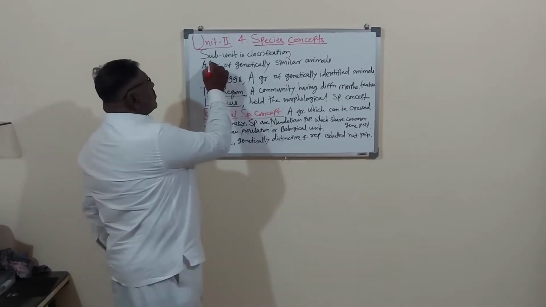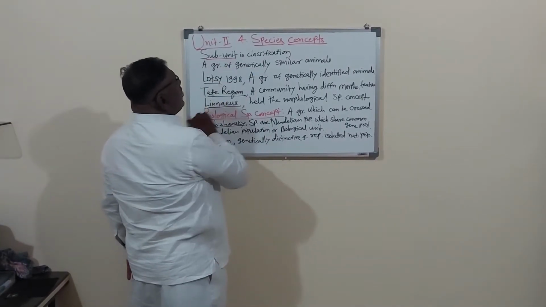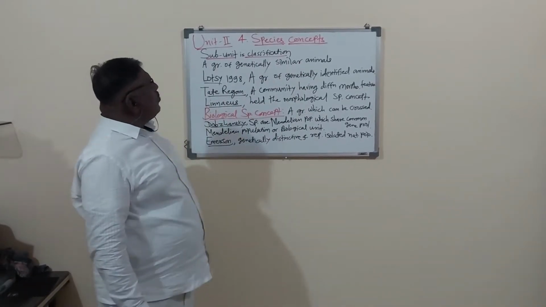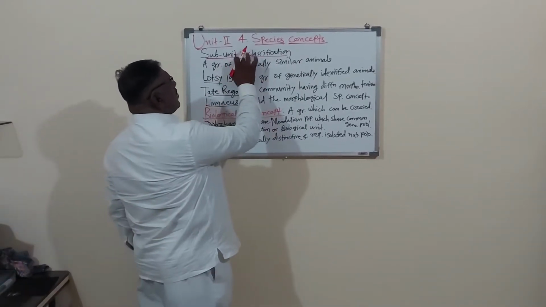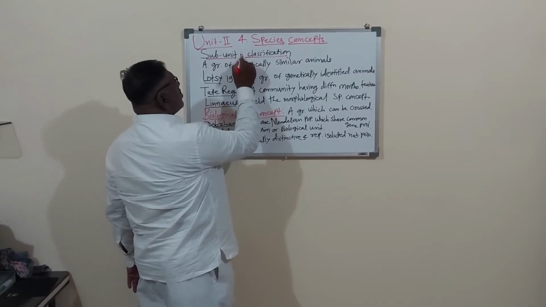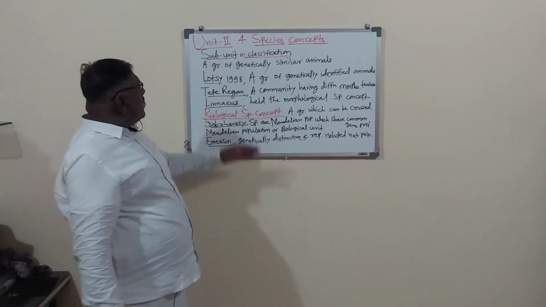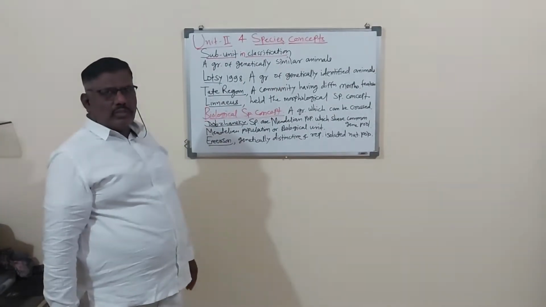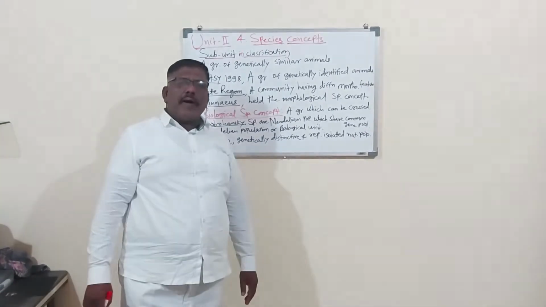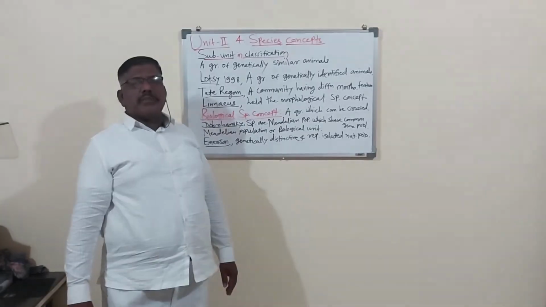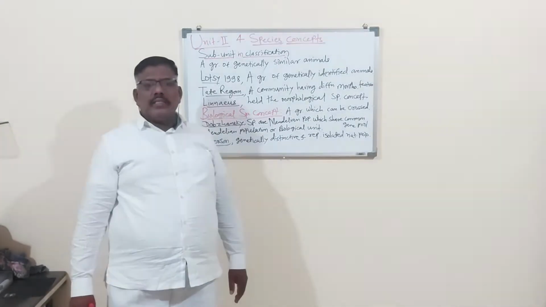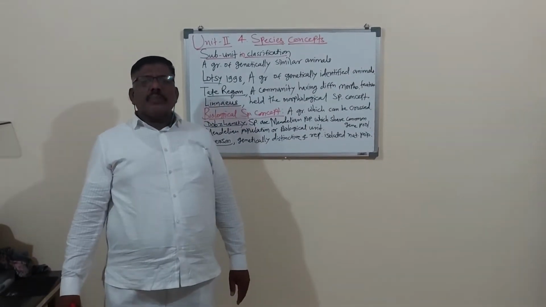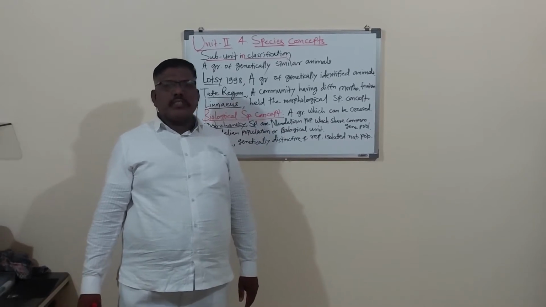Here, the species is the subunit in classification. Classification मधला जे सब unit आहे, that is called as the species. We can define the species in different ways. In the classification, the smallest unit or subunit is called the species.